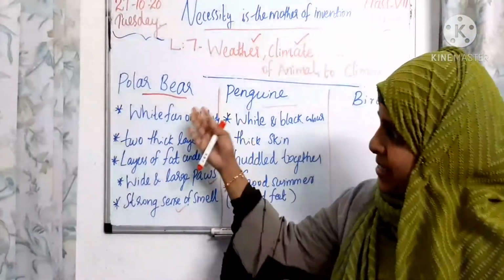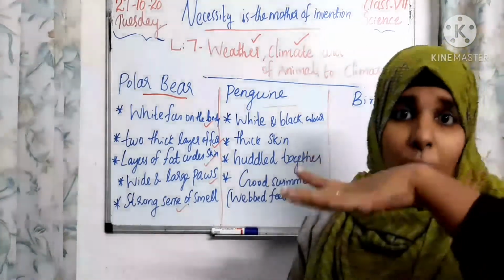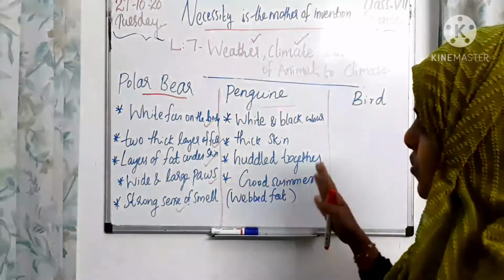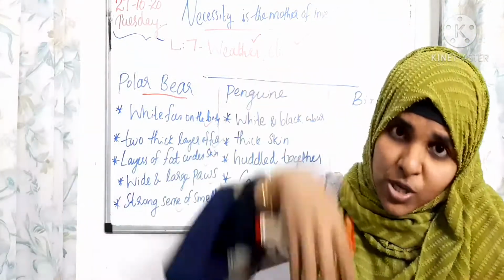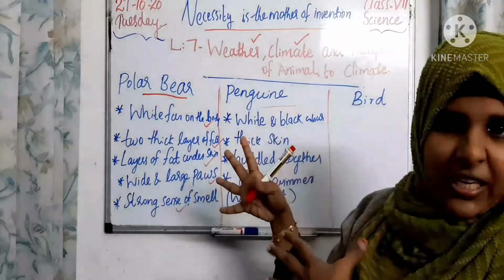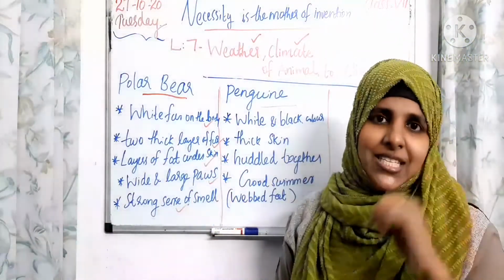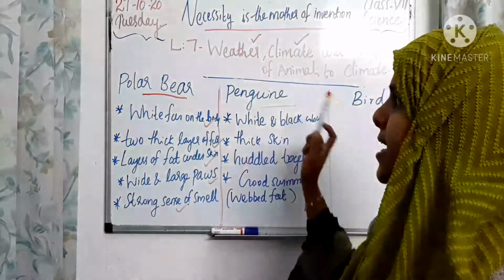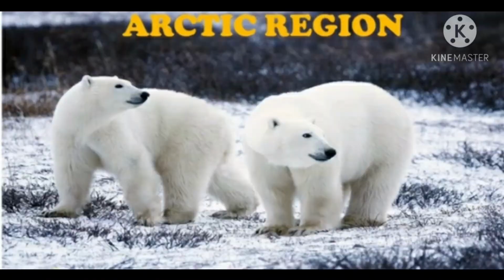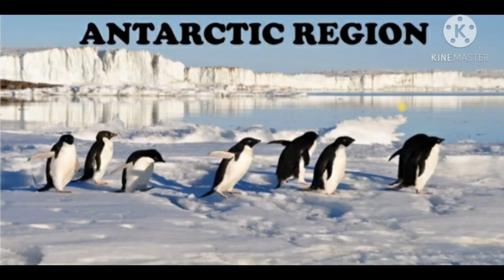Okay, and like the polar bear, they are good swimmers. They have webbed feet for easy swimming, and their body is streamlined, right, for easy swimming. Children, these adaptations are matching, right? Polar bear and penguins, almost the adaptations are very matching. But one difference is there. Can you identify? Where are penguins living, children? South or North Pole region? Look at this picture, children. You can see the polar bear lives in the Arctic region, right? But the penguin lives in the Antarctic region. That is the main difference.